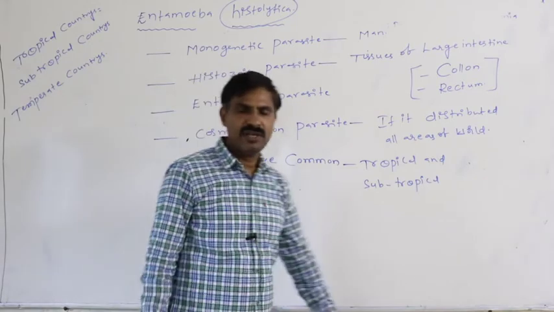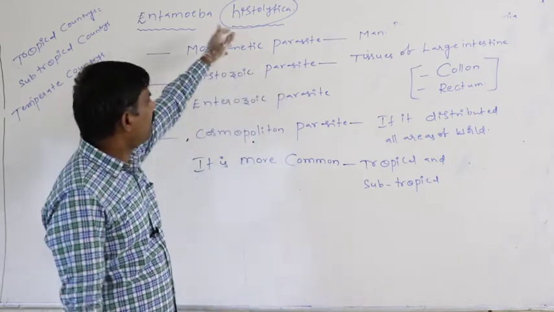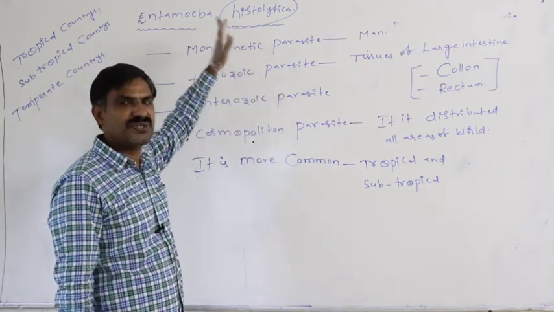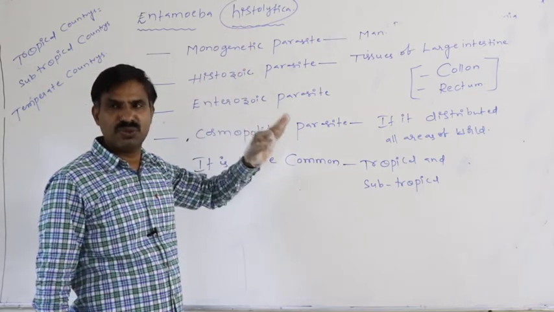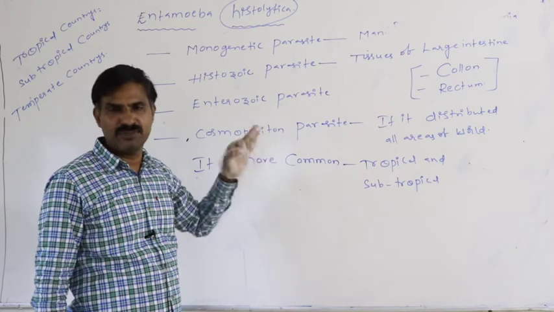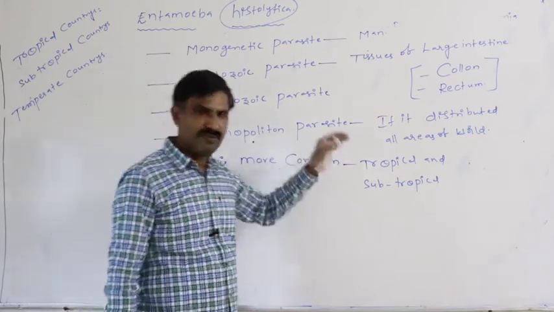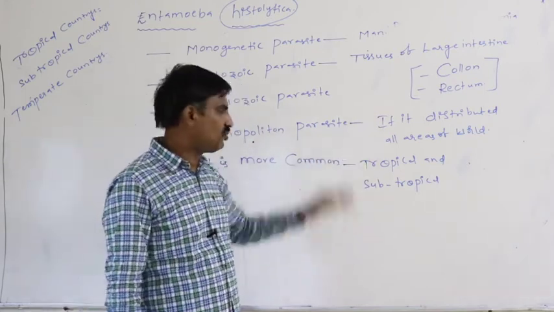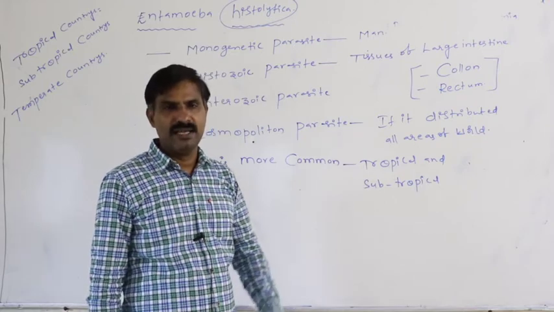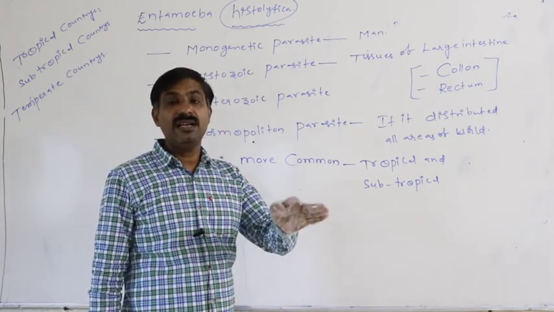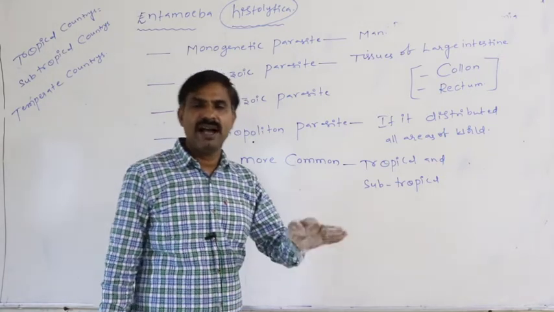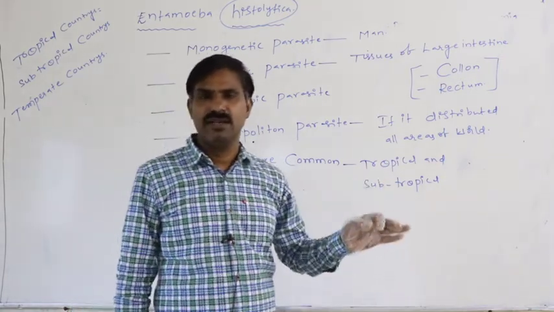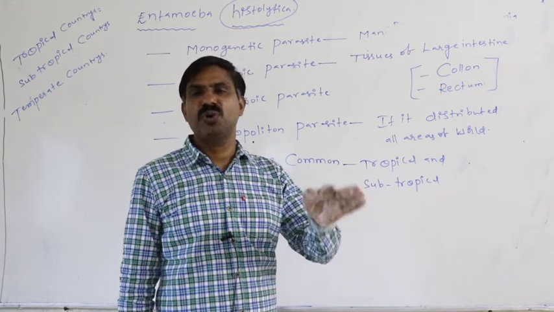In that way, definitely Entamoeba histolytica, though it is distributed throughout the world, in all areas of the world, very commonly appears in tropical and subtropical countries where unhygienic conditions are common, where hygiene is not there, where the population density is more.